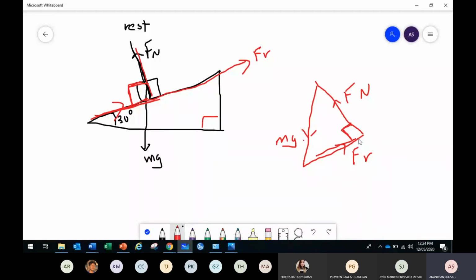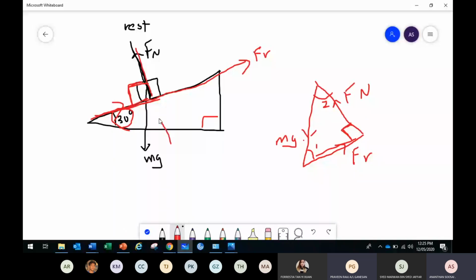So where's your 30? Will 30 be angle 1 or angle 2? 30 degrees is the angle between what?